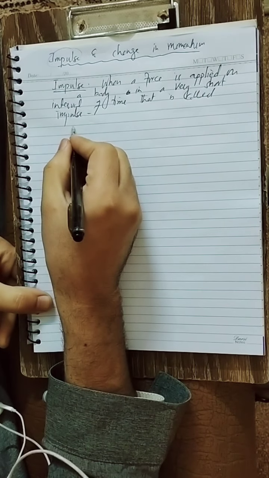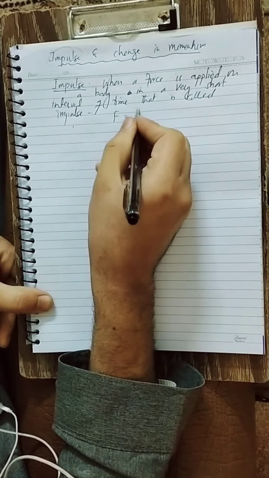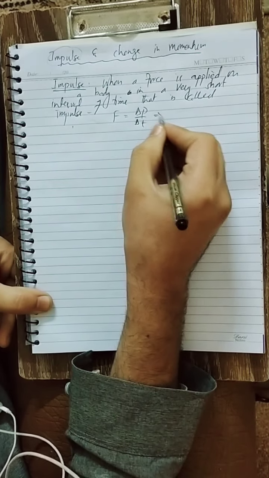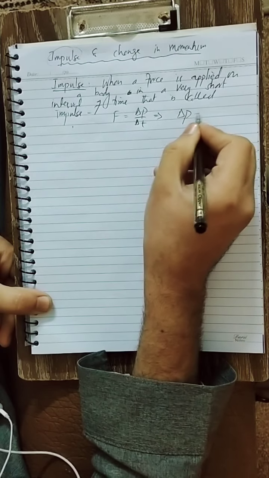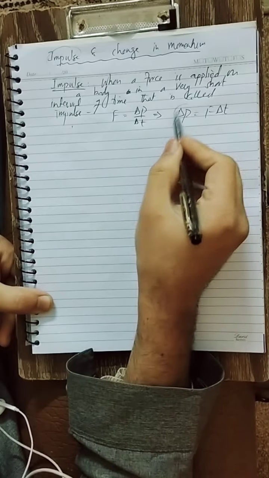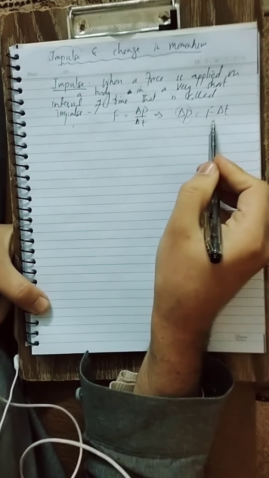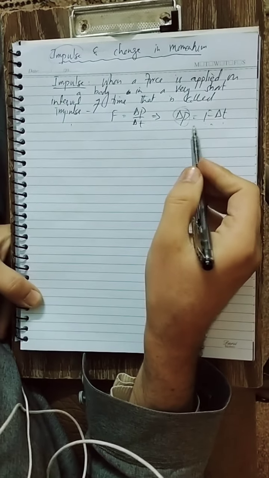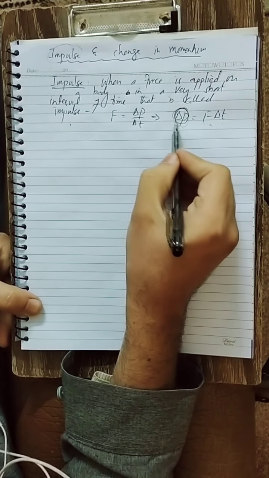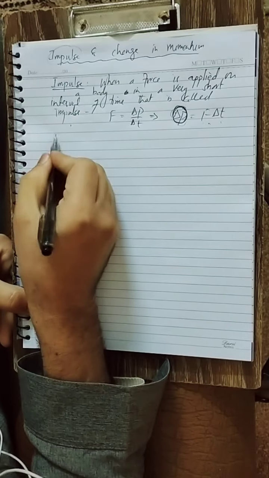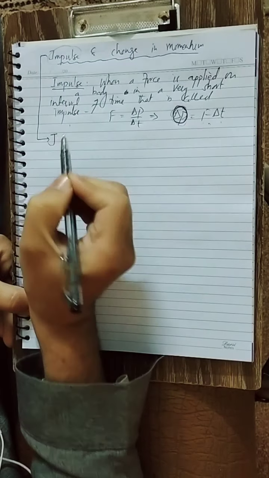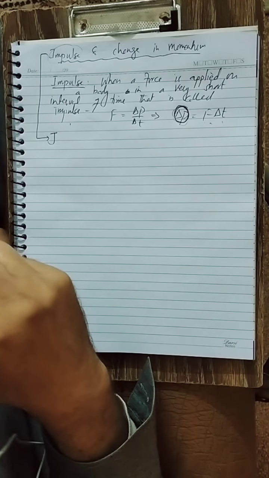Look here, the definition of force is rate of change of momentum. So we can write delta p is equal to F delta t. This is the formula for the change in momentum. Now delta p can be represented by J. What is J? J is actually the impulse.